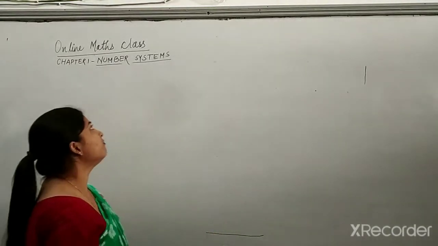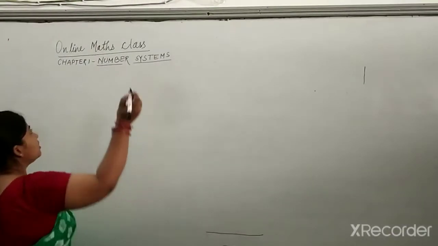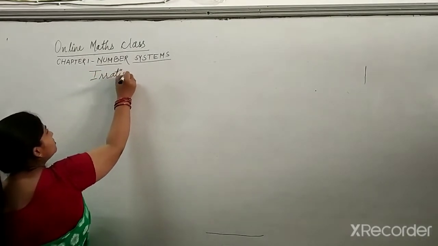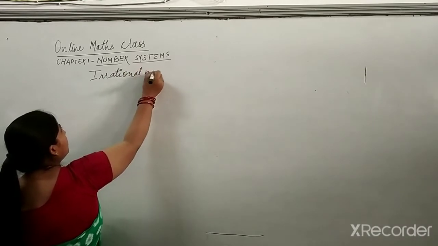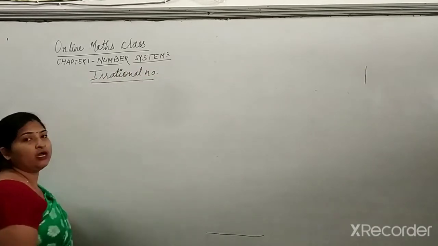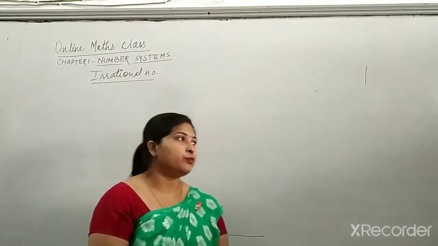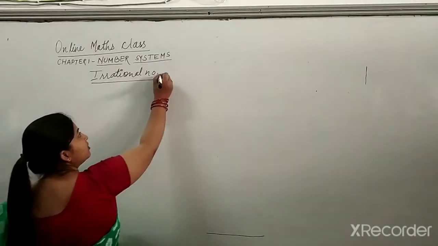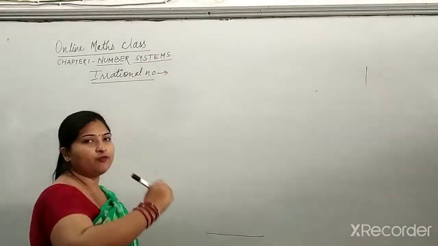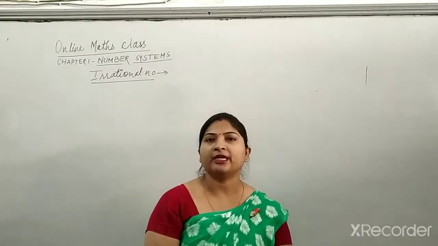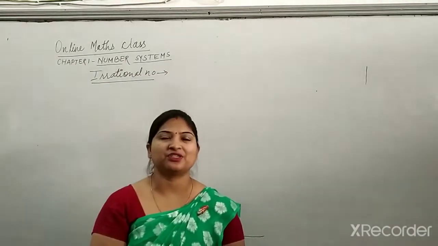So we'll start with the concept of irrational numbers. I have already explained what irrational numbers are, but I will still give you a few examples which you will use in this exercise or chapter. I told you that those numbers which cannot be written in the form of p by q, or the non-terminating, non-repeating decimals, are known as irrational numbers.